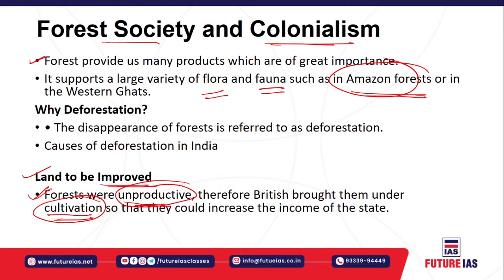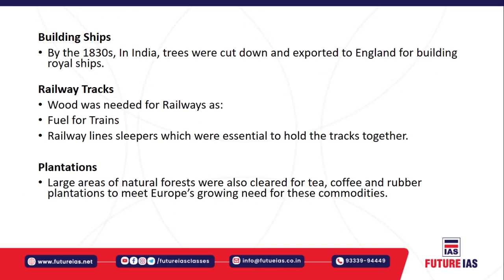So one reason that initiated the deforestation process was the conversion of forest land into cultivable land, for the purpose of getting more revenue from the cultivable land, that is, from the produce of different types of products on the land.